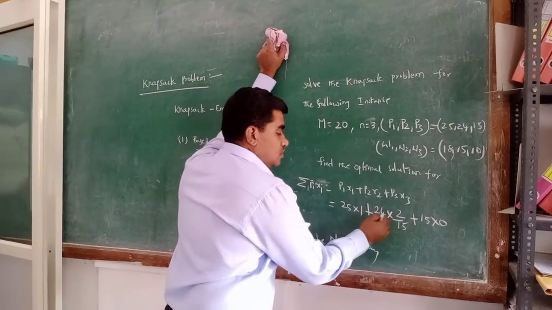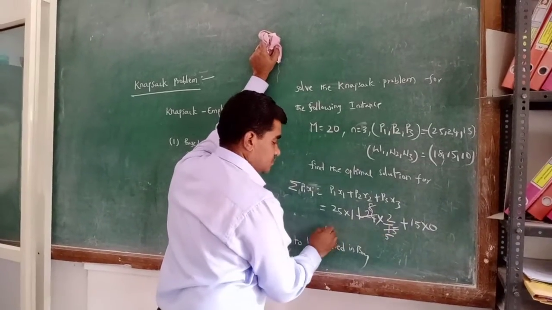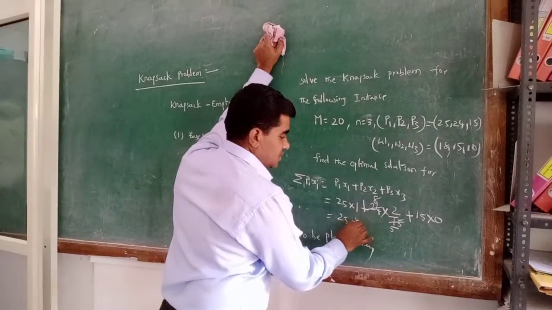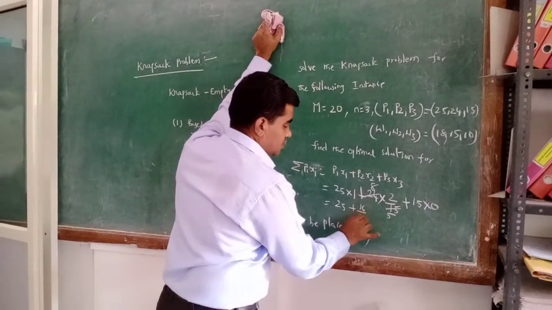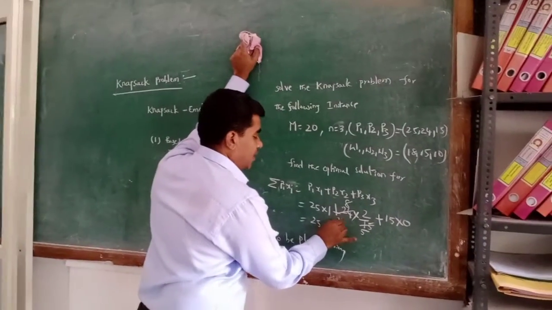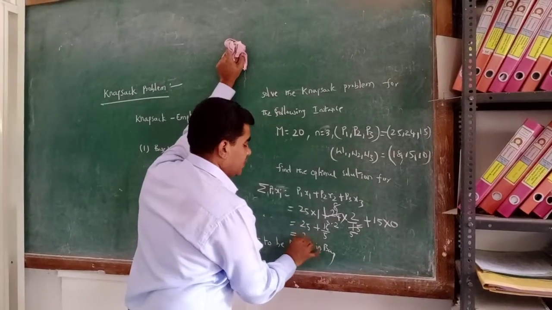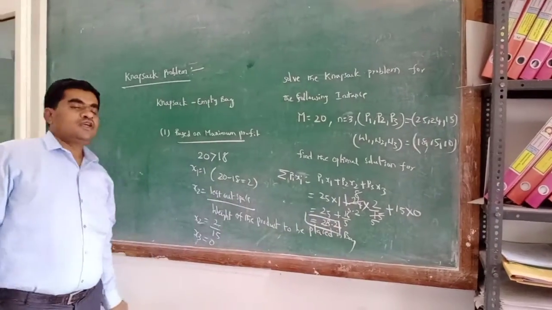So 25 plus 16 by 5. 16 by 5 means 3.2. So 28.2 is the value based on maximum profit.